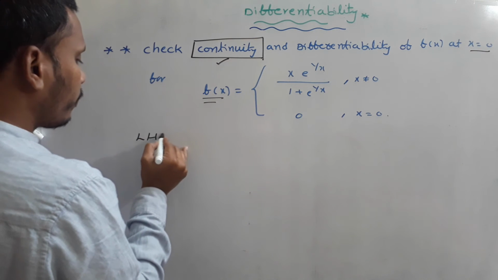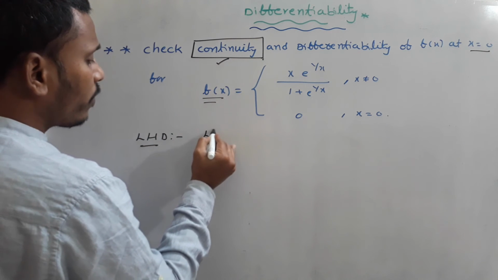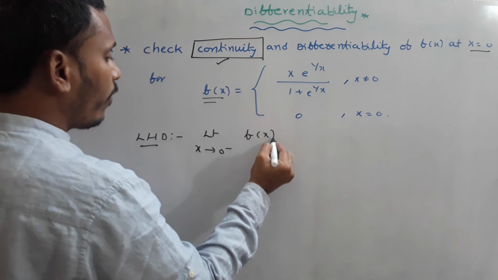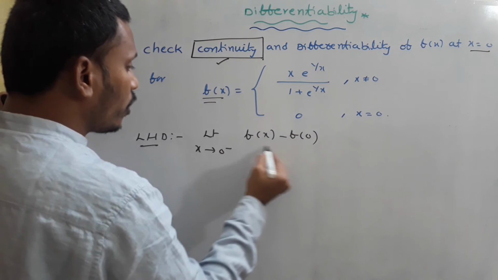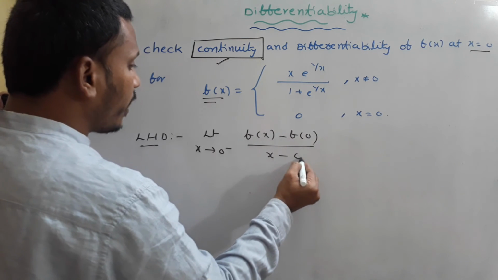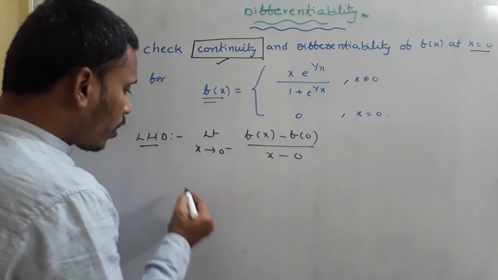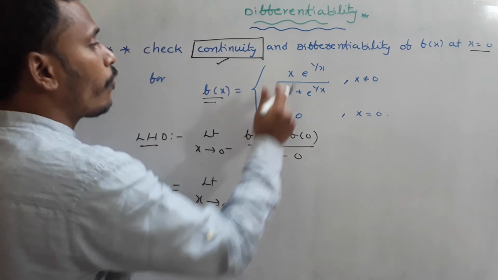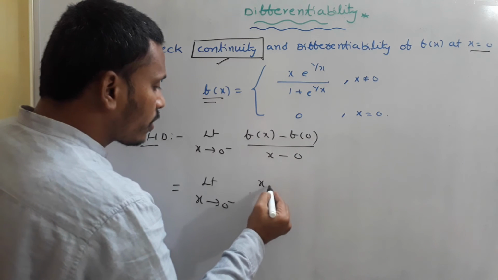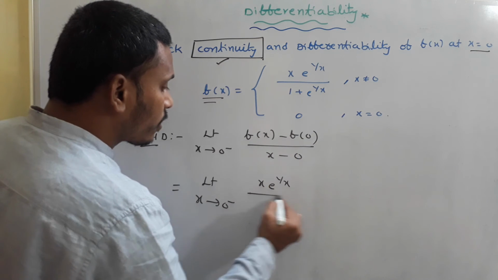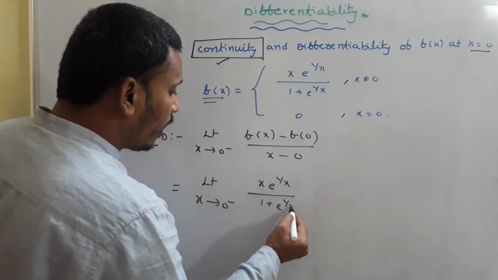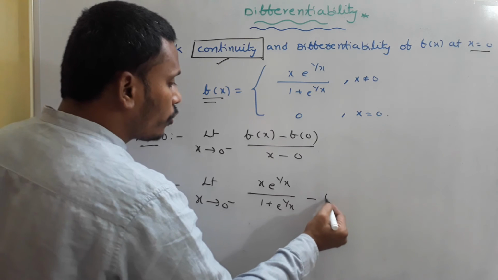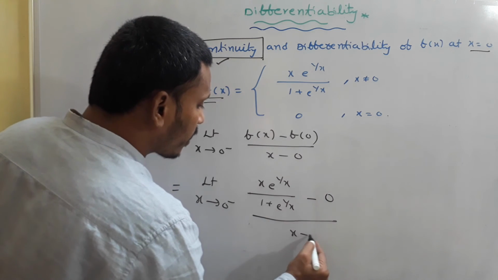Left hand derivative, as per the definition, limit x tending to 0 minus, f of x minus f of 0 divided by x minus 0, right? So now this is equals to limit x tending to 0 minus, f of x is x e power 1 by x by 1 plus e power 1 by x, minus f of 0, at x is equals to 0, f of x is 0, so f of 0 is 0, divided by x minus 0.